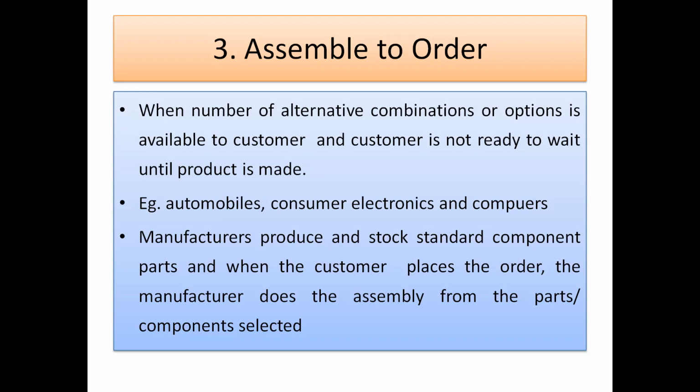Now computers, in previous days and now also. If anybody wants to purchase a desktop and CPU, that person will offer you what you want: this much GB RAM, this much GB hard disk, and if you want any graphics card, no problem. He will assemble. He may have the motherboard, the hard disk, and all the required parts. He will just assemble and give you whatever configuration is required. And customers prefer this. Customers say, I want this motherboard of this company, and I want the mouse of this company, and like this. So they will not prefer a ready-made one directly. This is one of the examples.